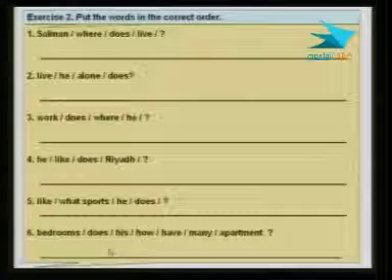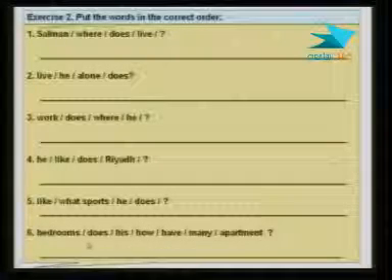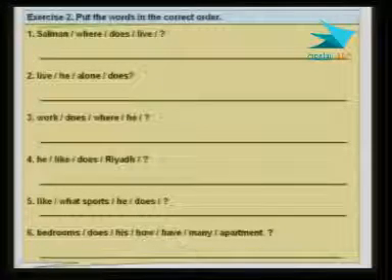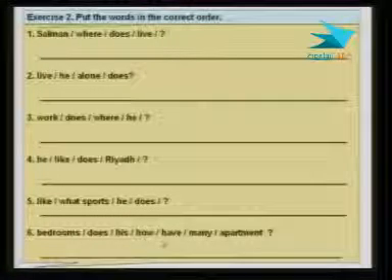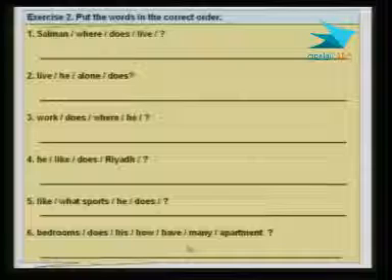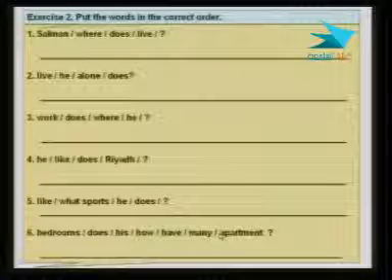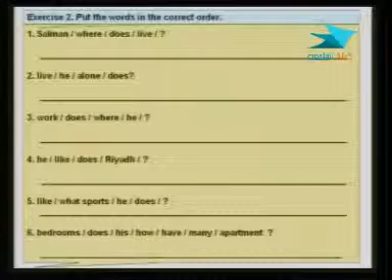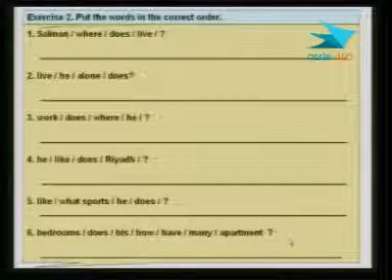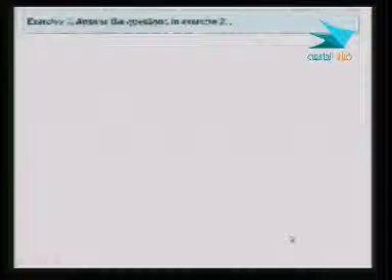That's a tough one, but I think you're up to the challenge, and by now I think you should be able to do it. Okay, now I can just tell you that you can start with how many, and then you basically finish the question. Okay, exercise 3. Answer the questions in exercise 2.